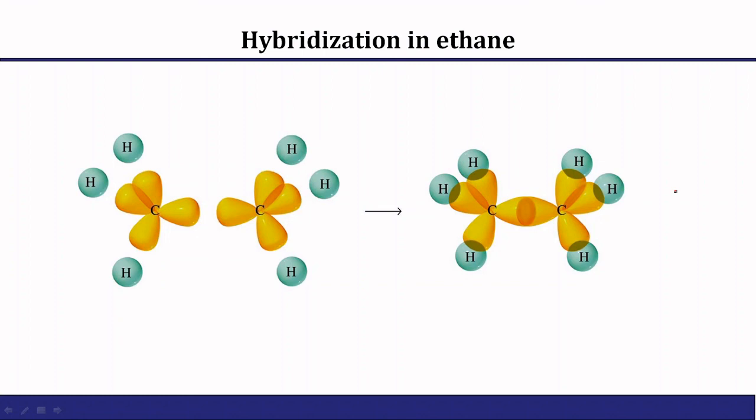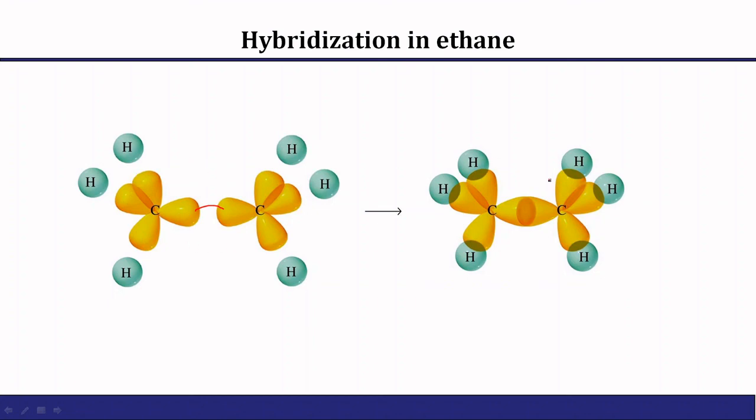Similarly, in the case of ethane, the sp3 hybridized orbitals of one carbon atom combine with 3 hydrogen atoms and one more sp3 hybridized carbon atom. This results in the ethane molecule.